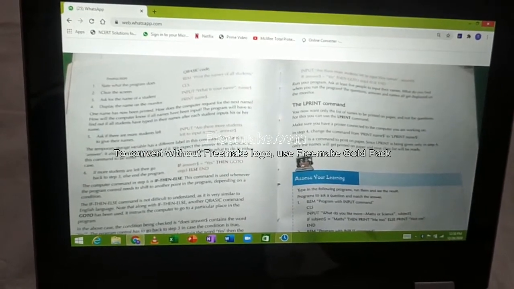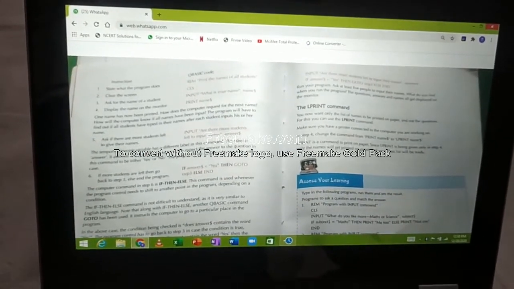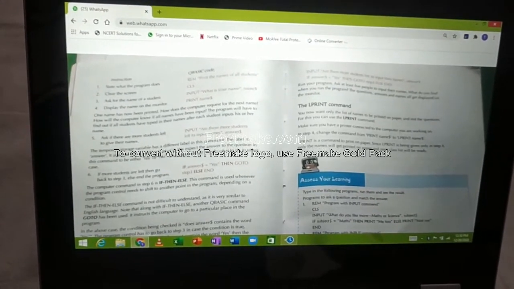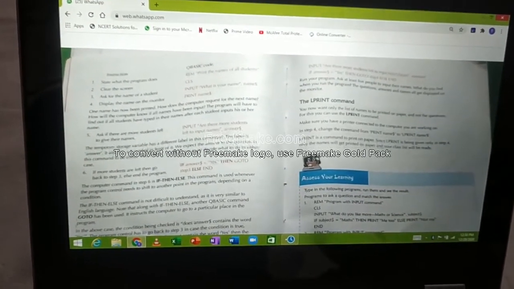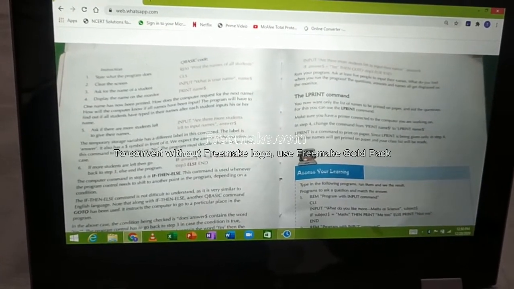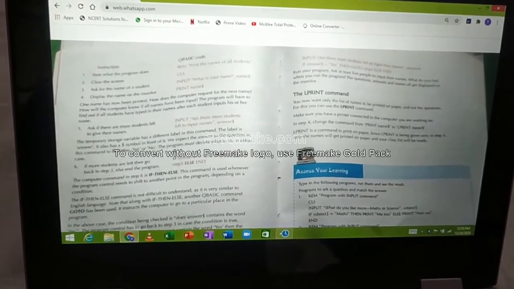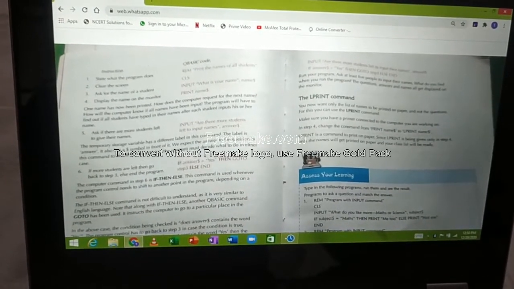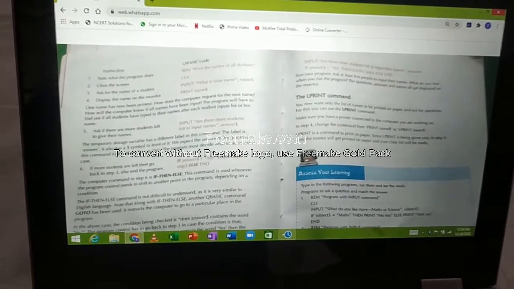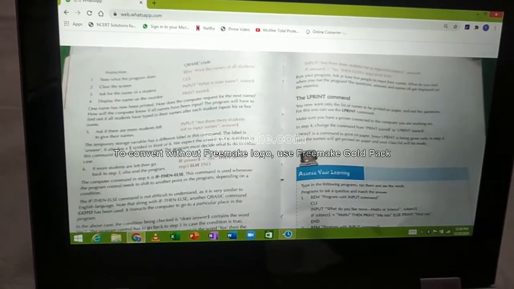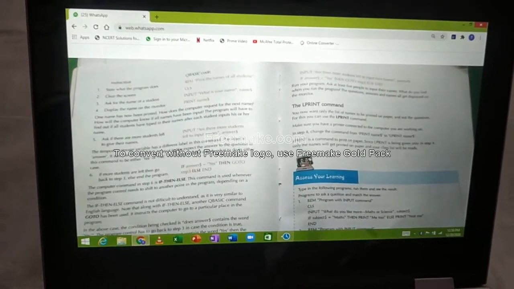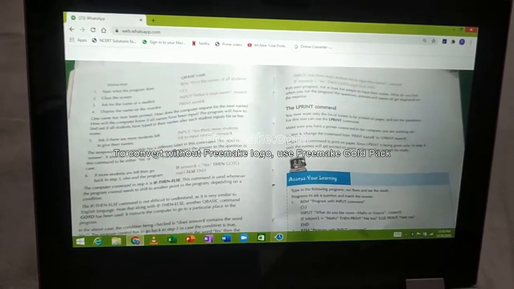Don't download QBasic, or whatever the software may be. Just follow the videos which I upload; that will be more than enough. If you already have QBasic on your computer, you can work and see. If you don't have it, leave it.